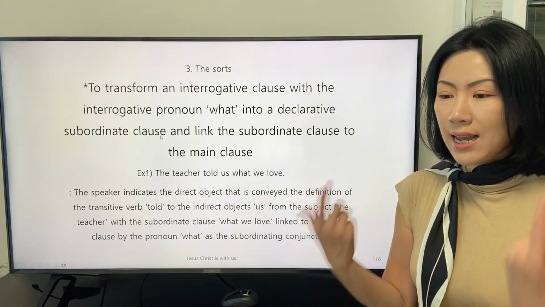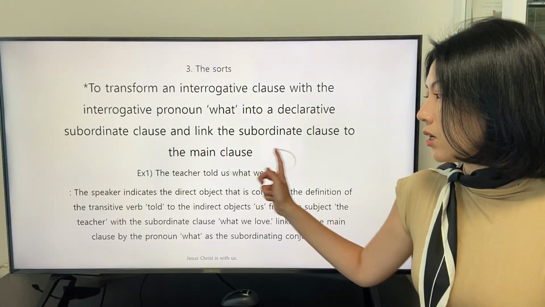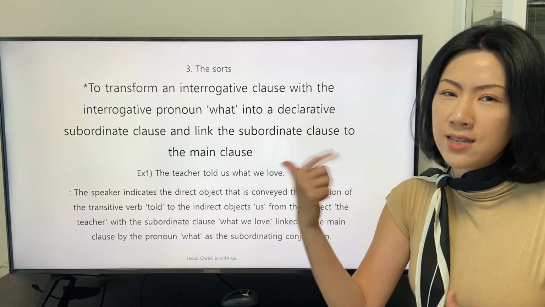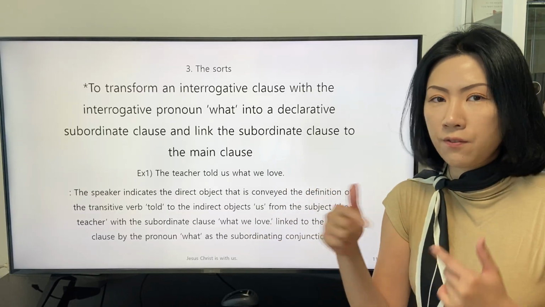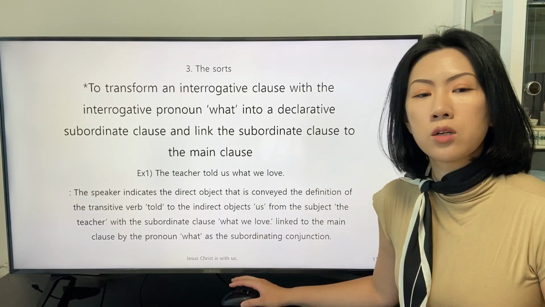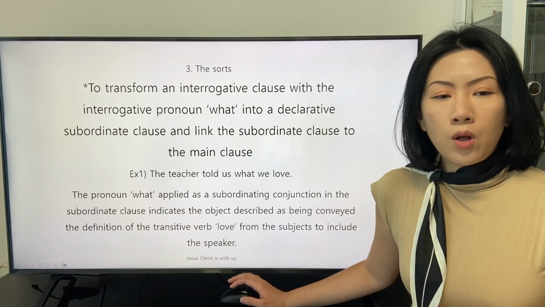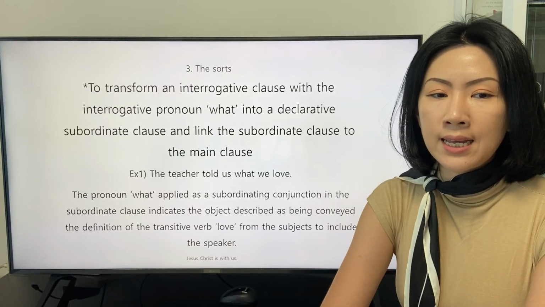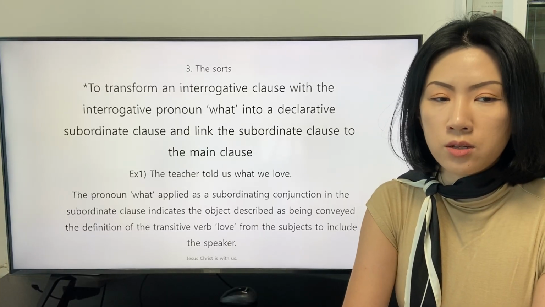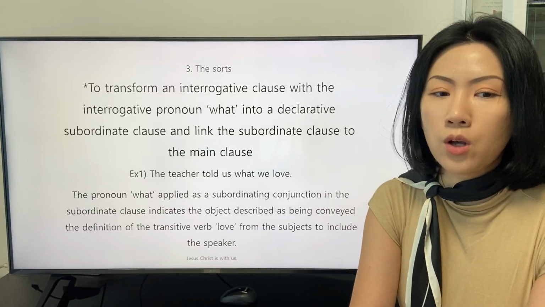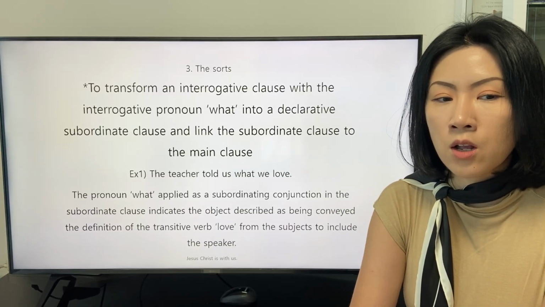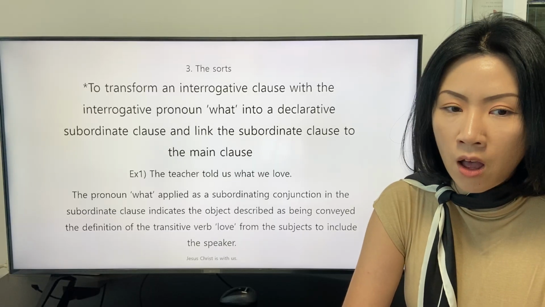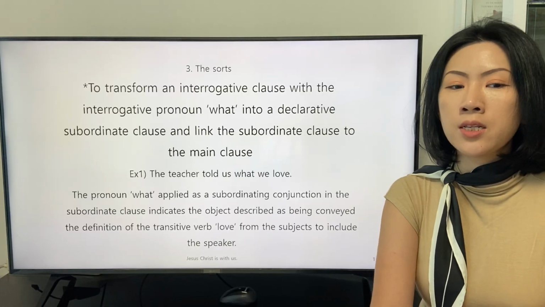The speaker states the direct object with a subordinate clause instead of a word. The pronoun what applied as a subordinating conjunction in the subordinate clause indicates the object described as being conveyed. The definition of the transitive verb love from the subject to include the speaker.